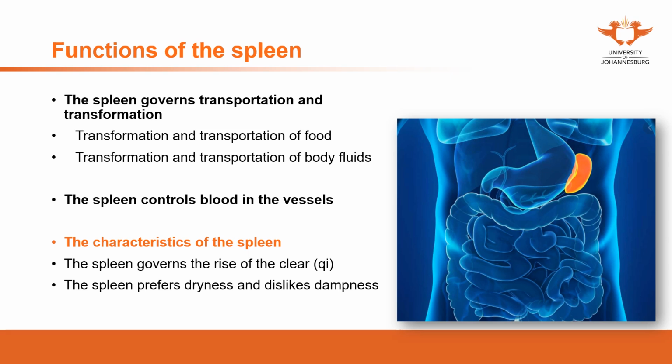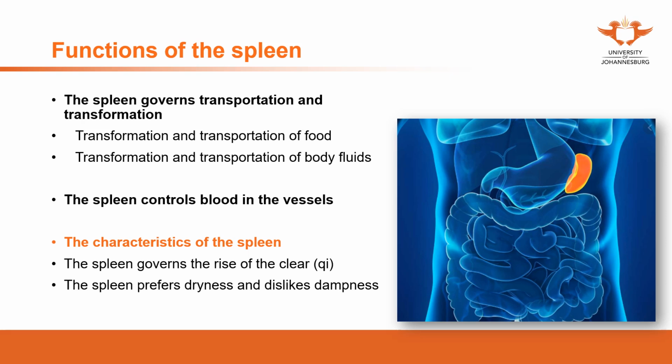The second function of the spleen is controlling the blood in the vessels. This function refers to the spleen having the function to limit the blood, especially the qi in the spleen, to keep the blood moving within the vessels. This function mostly refers to the lower body, the lower part of our body.